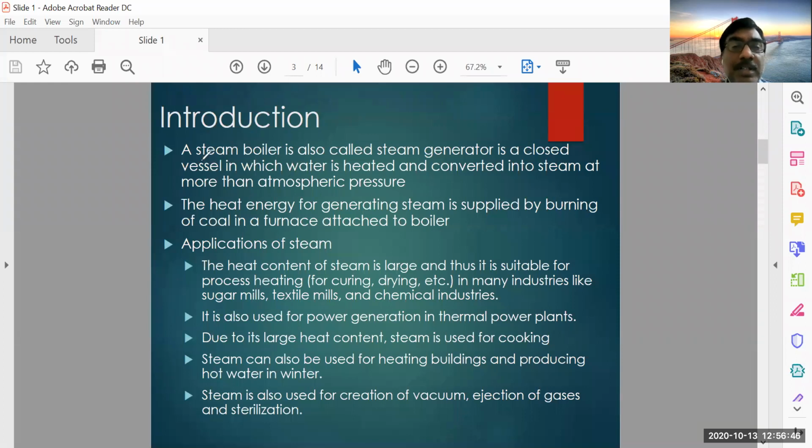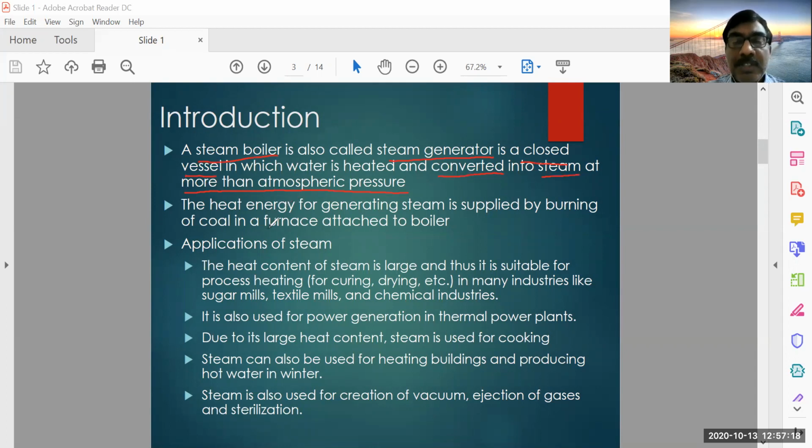A steam boiler is also called a steam generator because it is generating the steam. It is a closed vessel in which water is heated and converted into steam, and obviously it is maintained at a pressure more than atmospheric pressure. So the steam is to be supplied at a pressure more than atmospheric pressure. So it is a very obvious definition.